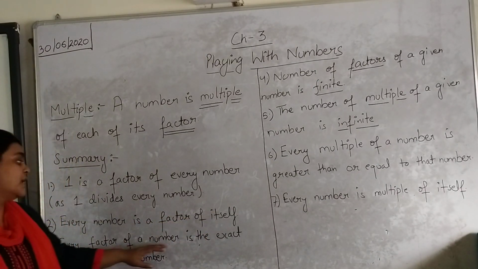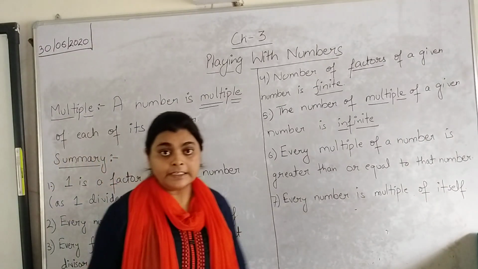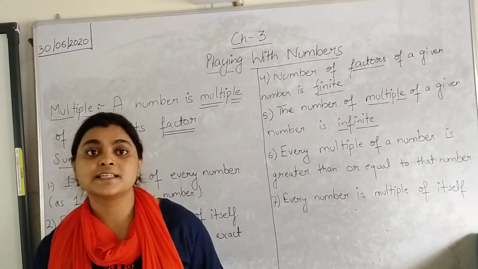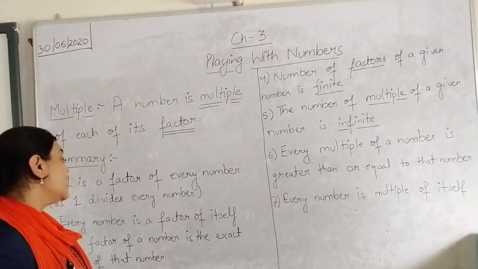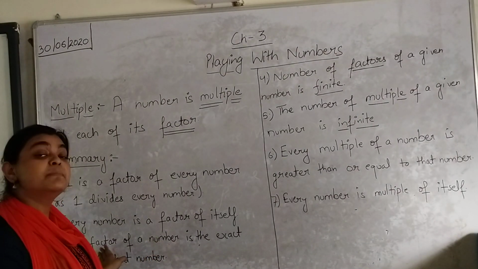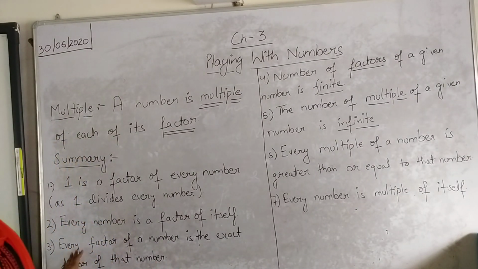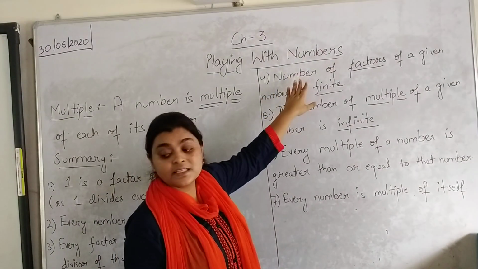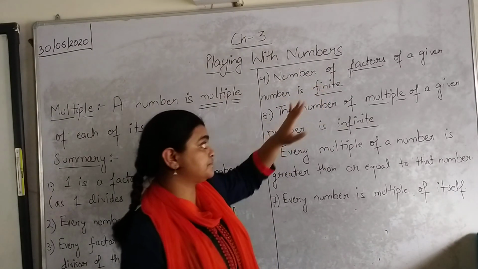So every number is a factor of itself. Every factor of a number is the exact divisor of that number. The basic definition of factor which we have studied in our previous class says that whenever a number divides another number without leaving remainder 0, it is the exact divisor of that number, and when a number is the exact divisor of another number, it becomes the factor of that number. Alright. The fourth point says the number of factors of a given number is finite.